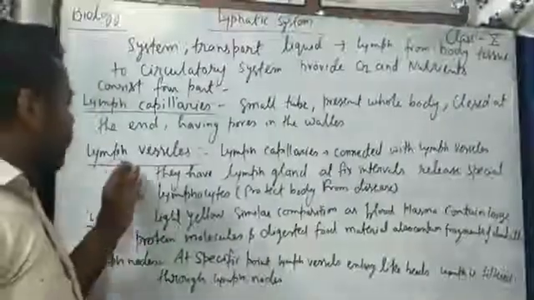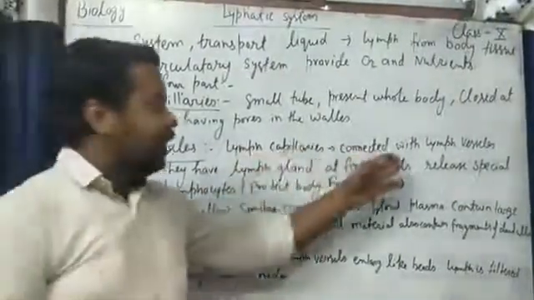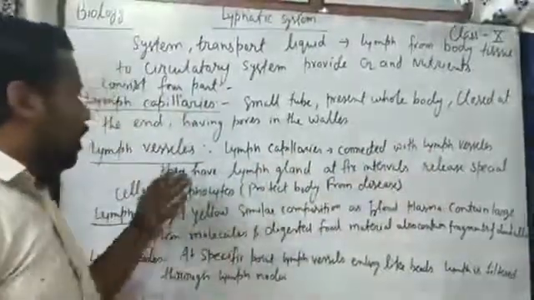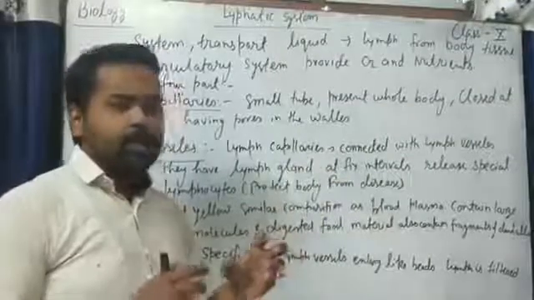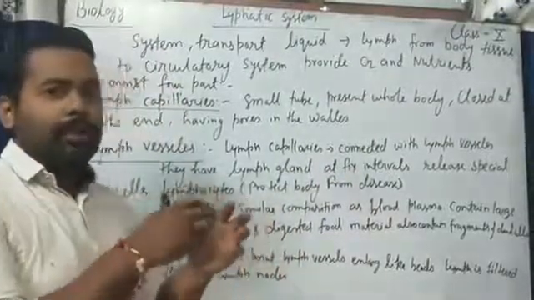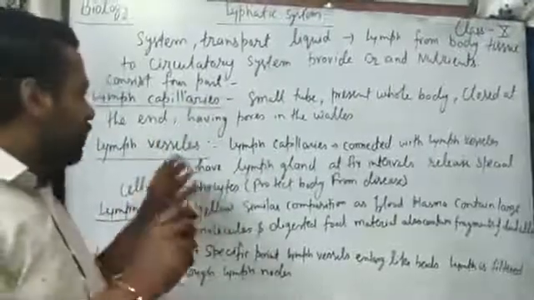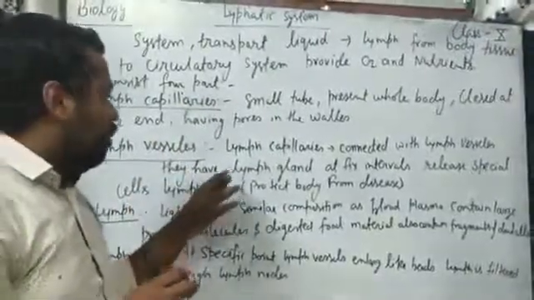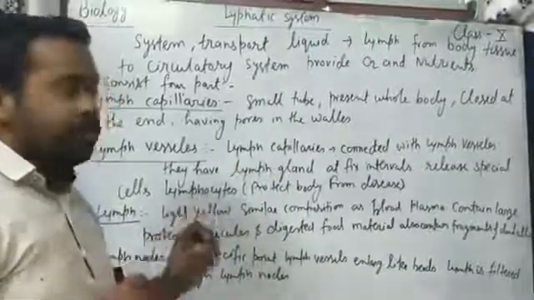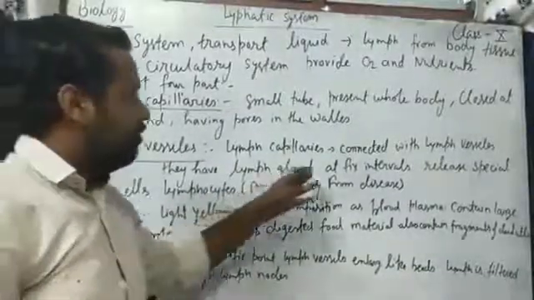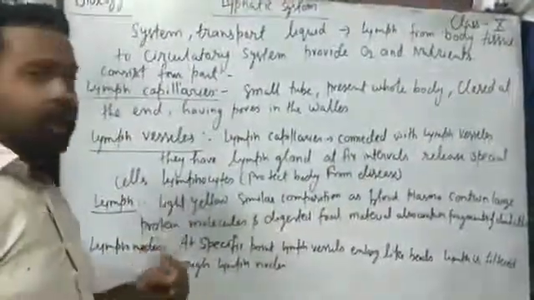Next part is lymph vessels. Lymph capillaries are connected with lymph vessels. They have lymph glands at fixed intervals. It means the lymph capillaries are connected at a distinct phase with lymph vessels, which have lymph glands that help in the secretion of lymphocyte cells. They are fixed at intervals and release special cells known as lymphocytes.